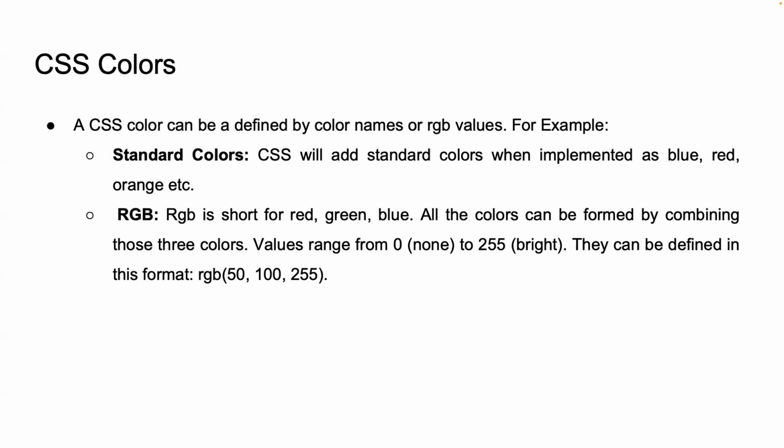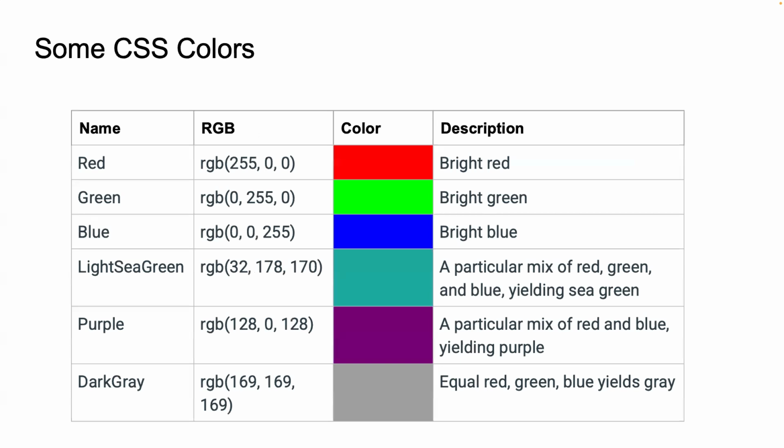For example, RGB 50, 100, and 255. In this example, 50 is the intensity of the red, 100 is green, and 255 is blue, resulting in a medium light blue color. RGB values offer more flexibility, allowing fine-tuning of color choices to match specific design requirements. Here is an example of the RGB colors.